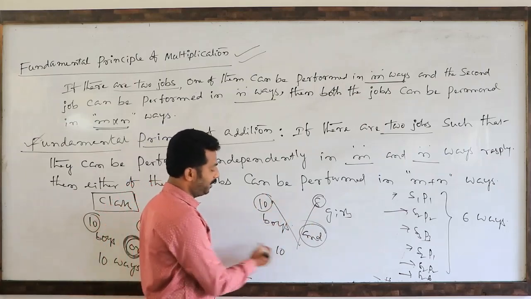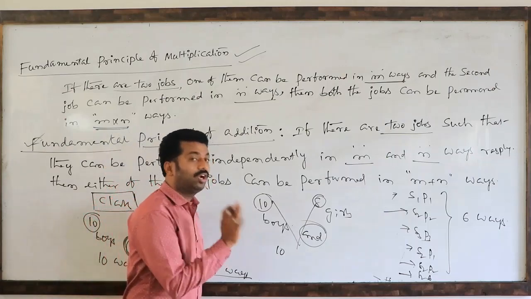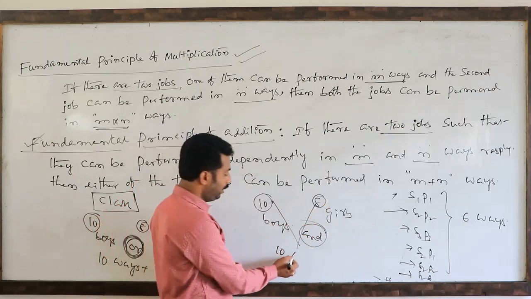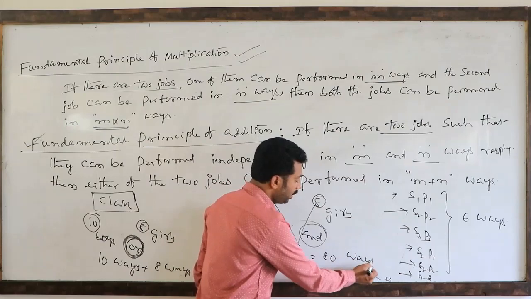Suppose a boy is selected. So the teacher's work is not completed. Again, a girl also we have to select. So 10 into 8 ways, nothing but 80 ways they can choose.